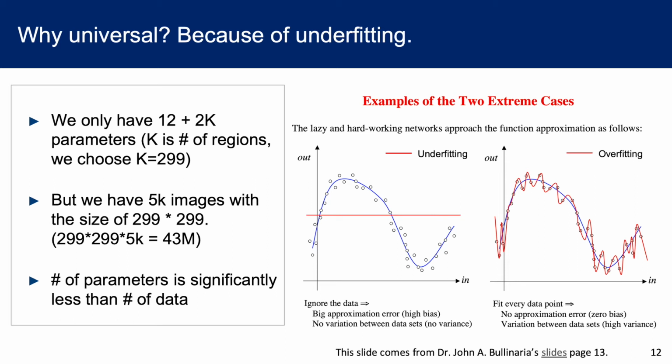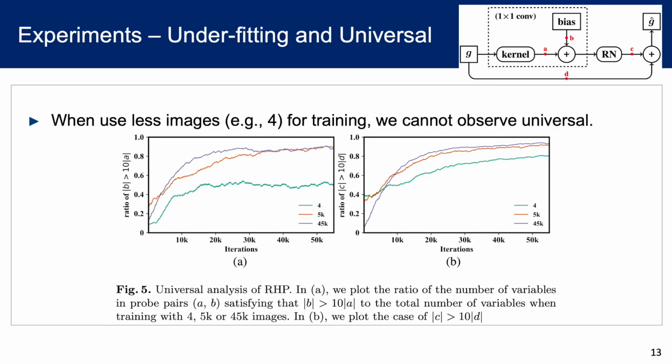We only have less than 1,000 parameters in our model, but we have 5,000 images for training. Considering the number of parameters is significantly less than the number of data, our model output pattern will be similar to the underfitting figure. Therefore, we can generate universal perturbations.